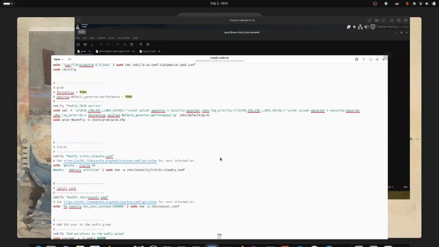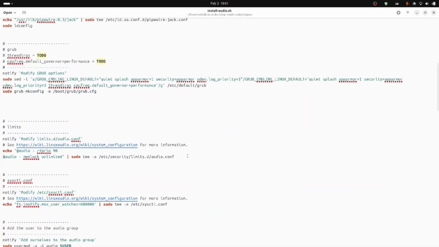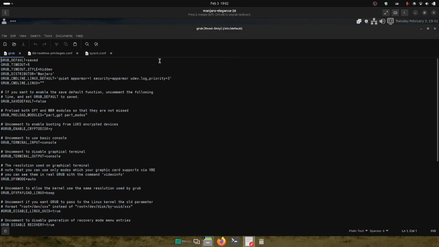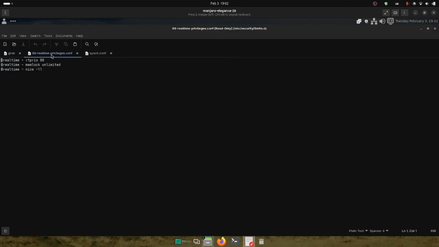Next, in the audio configuration file, you have to give the priority as 90. So the real-time priority to the audio system or the audio chip is 90, and the memory lock is unlimited. We have to check whether that is done. So for that, you have to open it. And here in the audio privileges, you can see the real-time configuration is 98. It should be 90. It is not done.